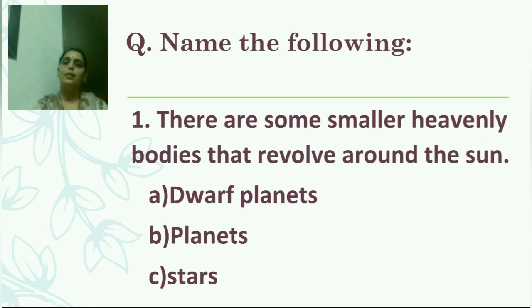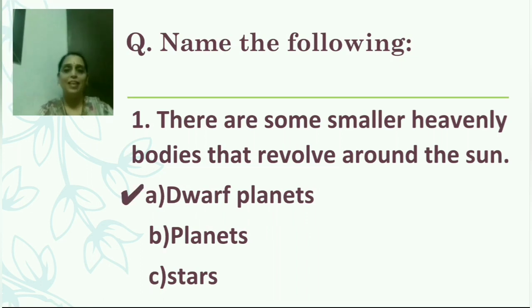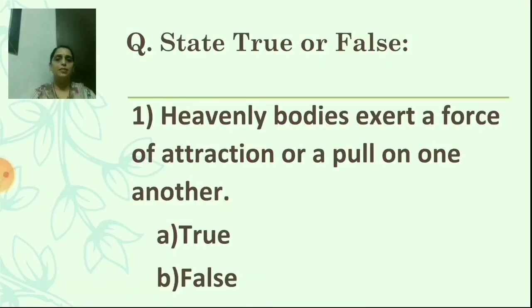B. Planets. And C. Stars. Which will be the right answer? Yes, A. Dwarf planets. There are some smaller heavenly bodies that revolve around the sun, they are dwarf planets.